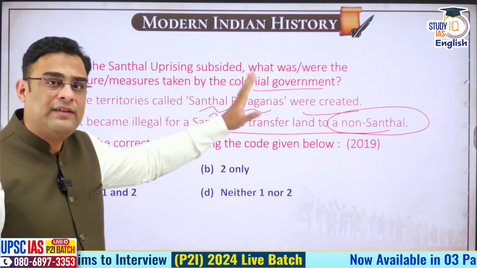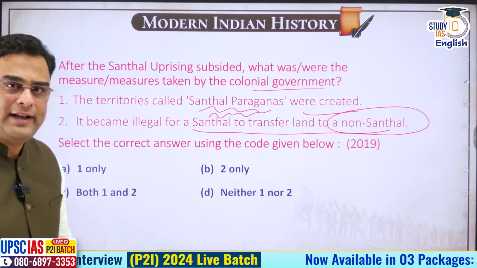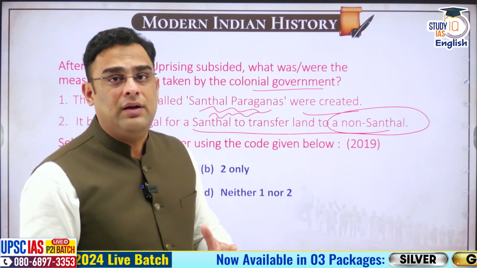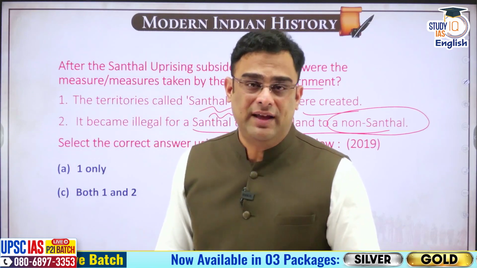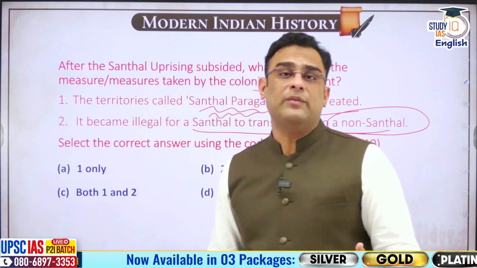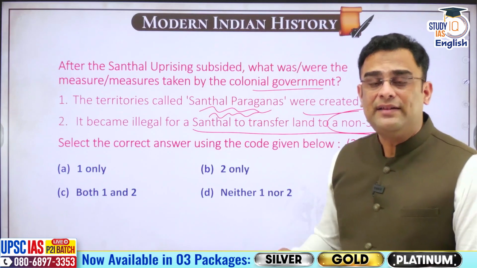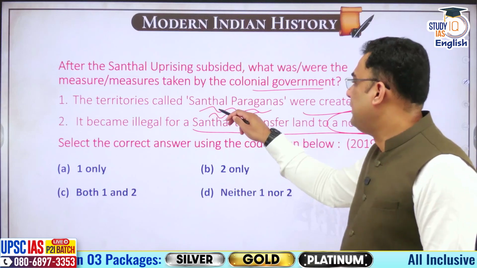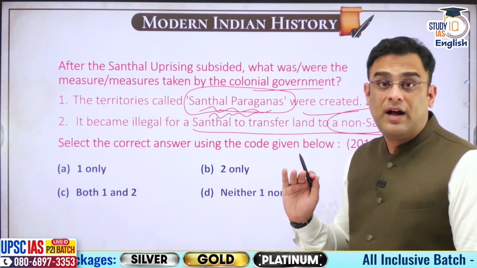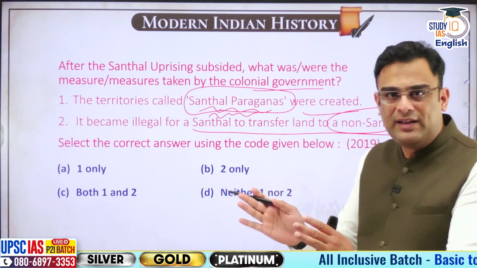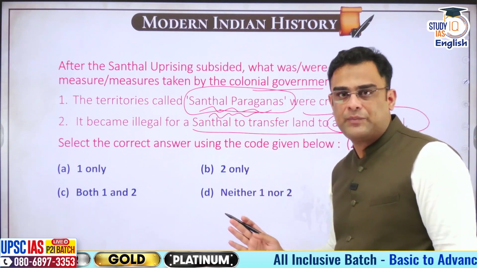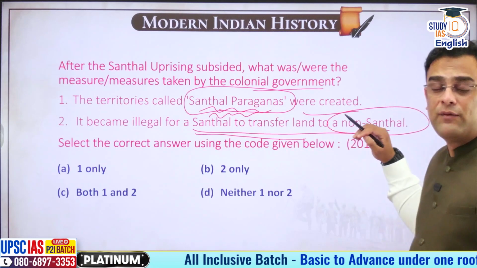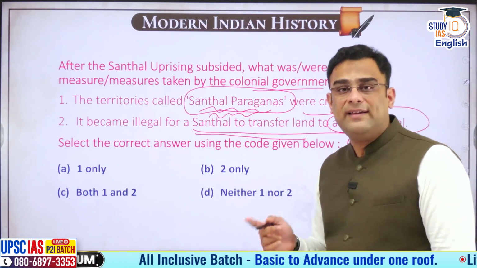Why the British created this? Santhals gave a very valiant fight to the British Raj. 60,000 Santhals fought, and as many as 15,000 laid down their lives. It was a very brutal fight against the Britishers. Britishers realized that there is a lot of grievance and we need to address it. So they create a separate Santhal Pargana so that appropriate laws, rules can be created for that region separately. Then a separate law was passed which made transfer of land from Santhal to non-Santhal illegal.